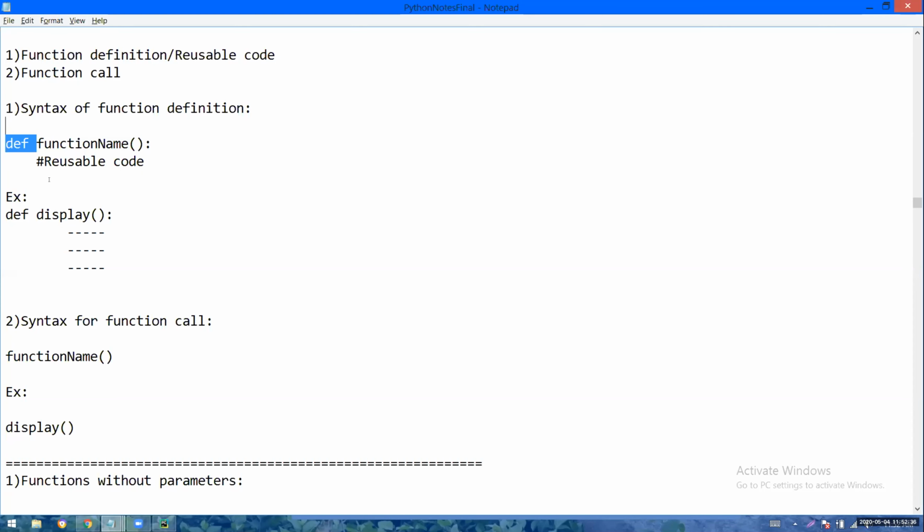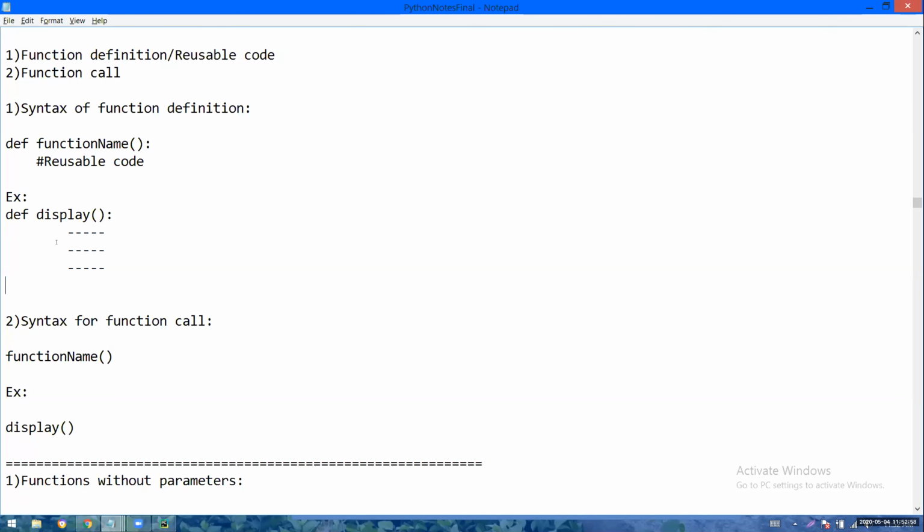Def is a keyword, a predefined word. You are defining the reusable code, that's why you write the def keyword. The function name here is display. Whatever reusable code you want, you can put it.